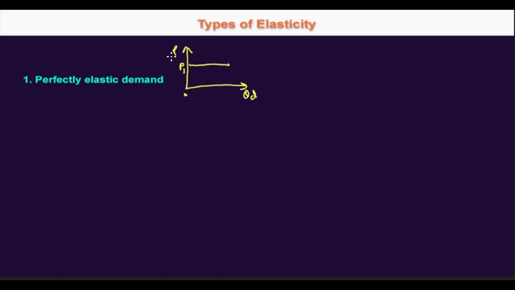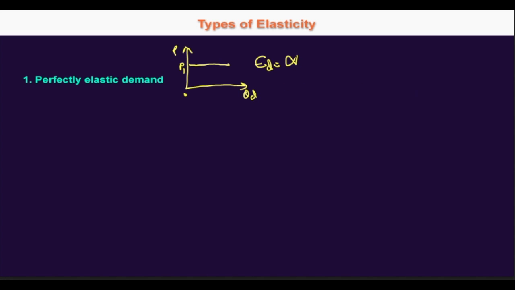So if any producer tries to charge even 1 rupee more, no one would buy his product. So there will be only one price for perfectly elastic demand. This demand curve will be horizontal and it indicates that the quantity demanded is extremely or infinitely responsive to price. Even a slight rise in price drops the quantity demanded of a good to zero. So the curve is known as infinitely elastic. Here the price elasticity of demand would be infinite.